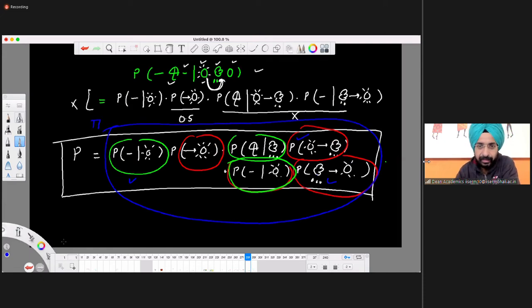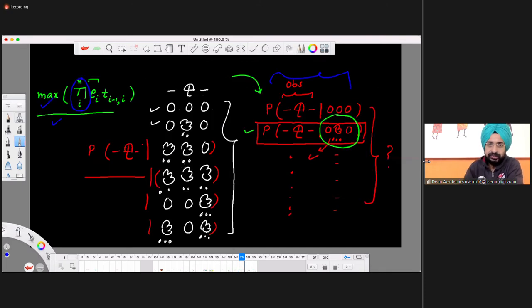Okay, and i is the sequence state. Let's say i is equal to 1 here, i is equal to 2 here, i is equal to 3 here. That's what it means. So when I say E_i, the emission probability at state i, this one, what is the probability of observing no umbrella given that it's sunny? That's what it is.